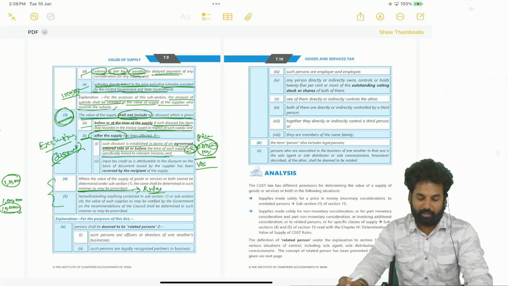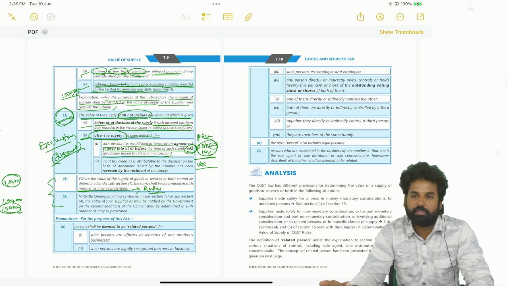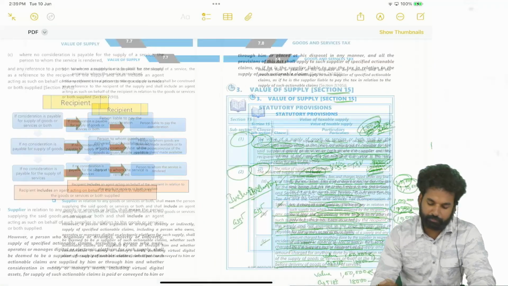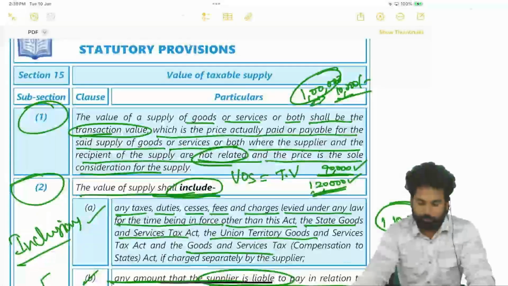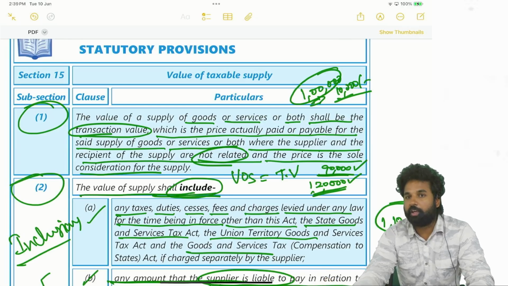Okay. Sorry. Now we are discussing value of supply, in that section 15. How many subsections have we seen? 3 subsections: 15.1, 15.2, 15.3. Correct? In 15.1, value of supply is the transaction value, provided price is the sole consideration and supply is between unrelated persons. That means supplier and the recipient are unrelated, then transaction value will be the value of supply.